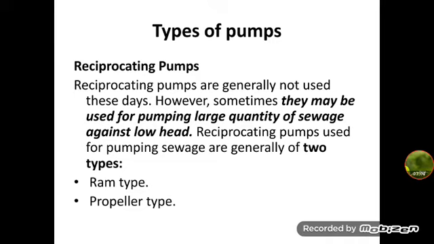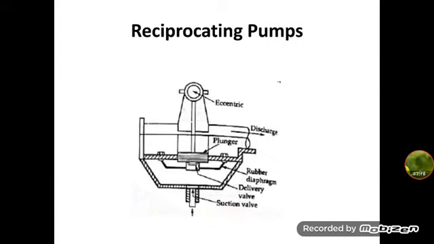First one is ram type and second one is propeller type. In the ram type of reciprocating pump, a piston moves inside a closed cylinder. On the intake stroke, the liquid enters the cylinder through the intake suction valve, the delivery valve remaining closed during the intake stroke.